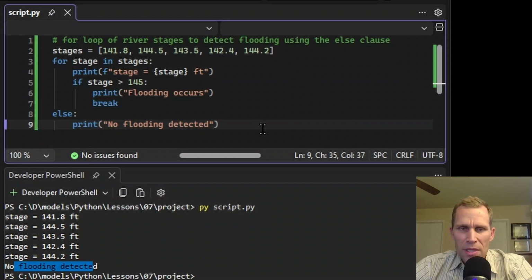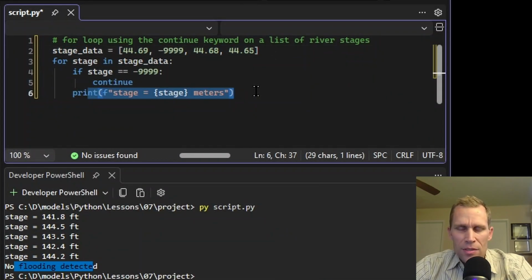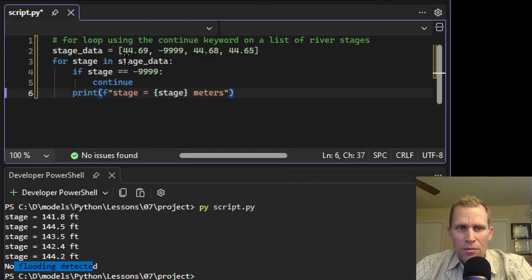Another loop control statement is continue. So let me get an example of continue. It's right here. What continue does is it doesn't break out of the loop, but what it will do is immediately start the next iteration of the loop without continuing any of the other code after that continue statement. Right, so what we're doing here is we're looping through stage data. Here are the values. And then what I'm going to do is print out the stage values unless the stage value is negative 9999, in which case I'm going to continue. It's not going to print that particular value. It's just going to start the next iteration of that particular loop.